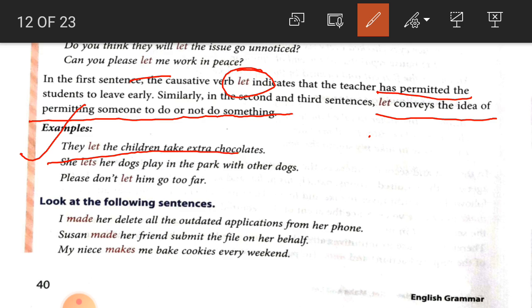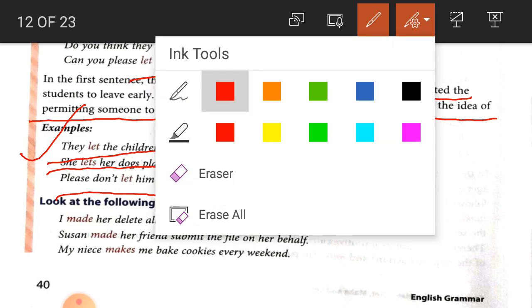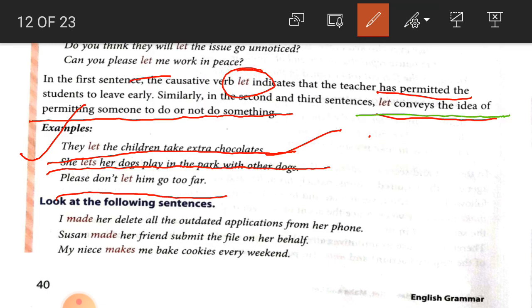Now some more examples are given here. They let the children take extra chocolate. It means they permitted the children to take extra chocolate. Second, she lets her dogs play in the park with other dogs. It means she permitted her dogs to play in the park with other dogs. Number 3, please don't let him go too far. It means, please don't permit him to go too far. So we have got the rule that let conveys the idea of permitting someone to do or not to do something.